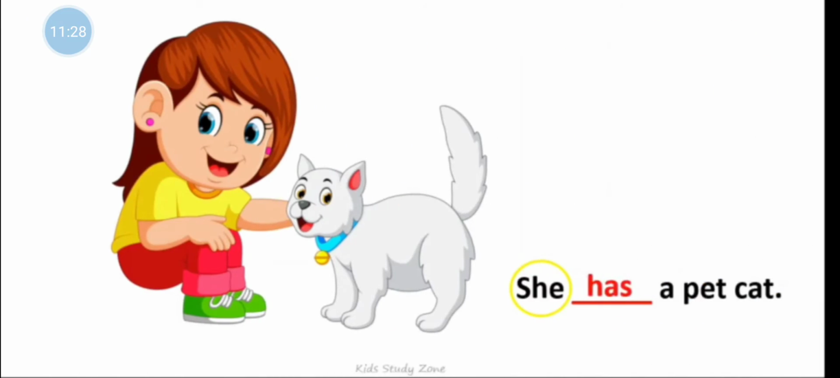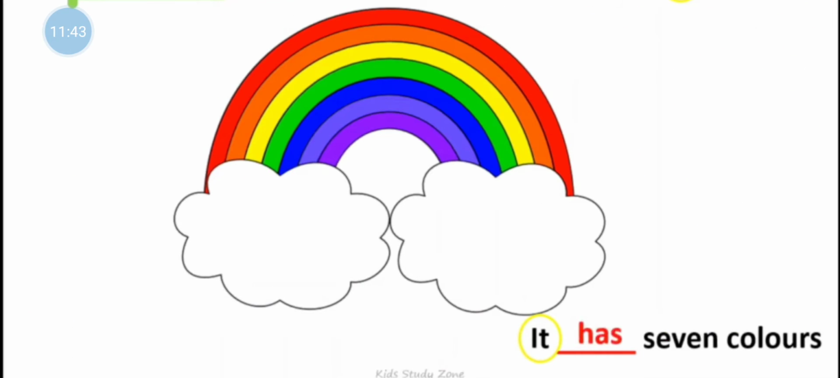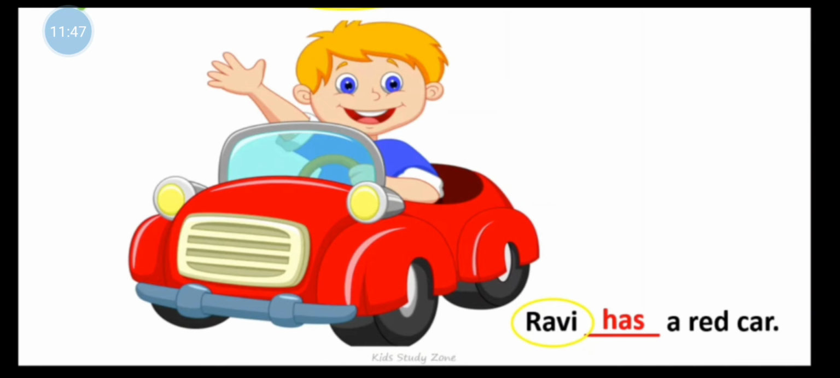Let us see some more examples of how and where to use has and have in a sentence. She has a pet cat. He has a ball. It has 7 colors. Ravi has a red color. So children, thus we write the verb has with singular nouns.